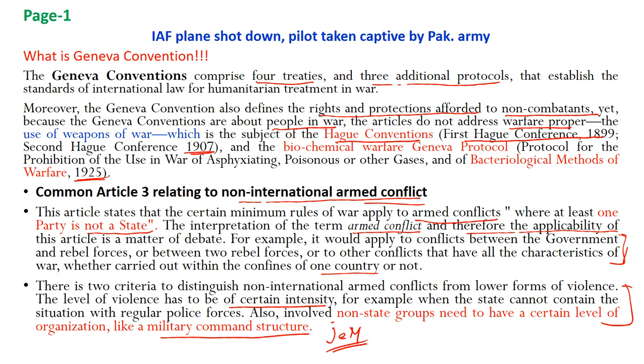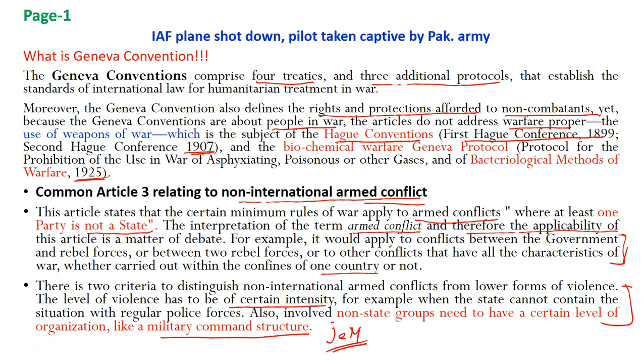And then our hostage is with Pakistan. So Pakistan would also try to say that it's basically a missionary kind of organization, if at all Pakistan accepts that something called Jaish-e-Mohammed exists. So here India would find it tough to prove that the hostage should be given treatment that is envisaged in the Geneva Convention.